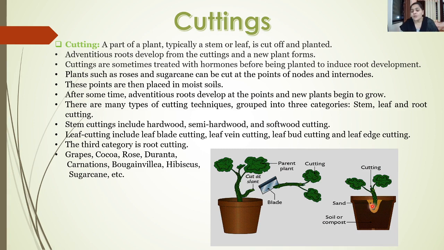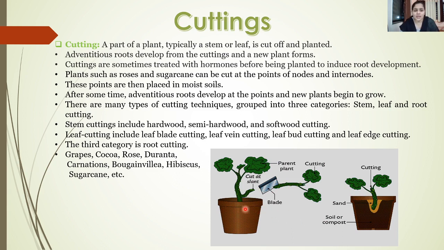What will happen? The buds which are placed under the soil will start producing roots, and the apical meristem will start producing the shoot. Thus a new plant can be obtained from the branch of the mother plant. Such a process is called cutting.